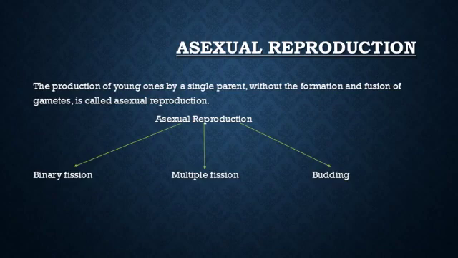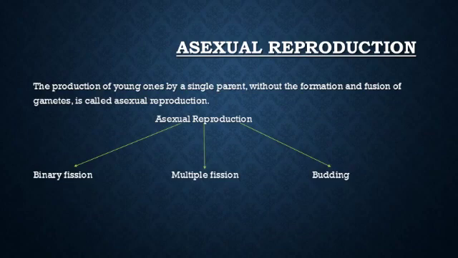The production of young ones by a single parent without the formation and fusion of gametes is called asexual reproduction. It means it is uniparental reproduction. New individuals so formed are genetically identical, meaning they are the exact copies of their parents.